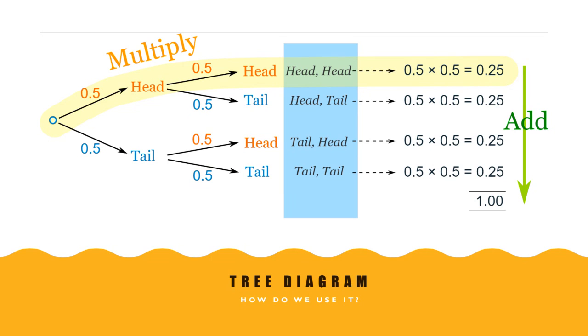At any stage, for example even at the first stage, 0.5 plus 0.5 should be 1. If you go to the second stage, we multiply this 0.5 with the previous one, and you get 0.25. In this case, all are 0.25s. If we add all these 4, we get 1. And it should happen at any stage. If you add the probabilities of all the outcomes, you should get 1. We have to make sure it is 1.